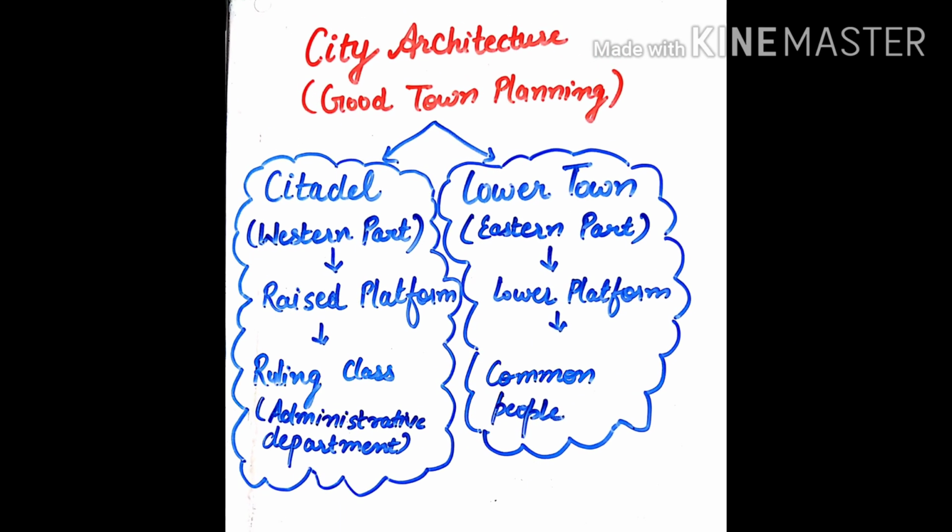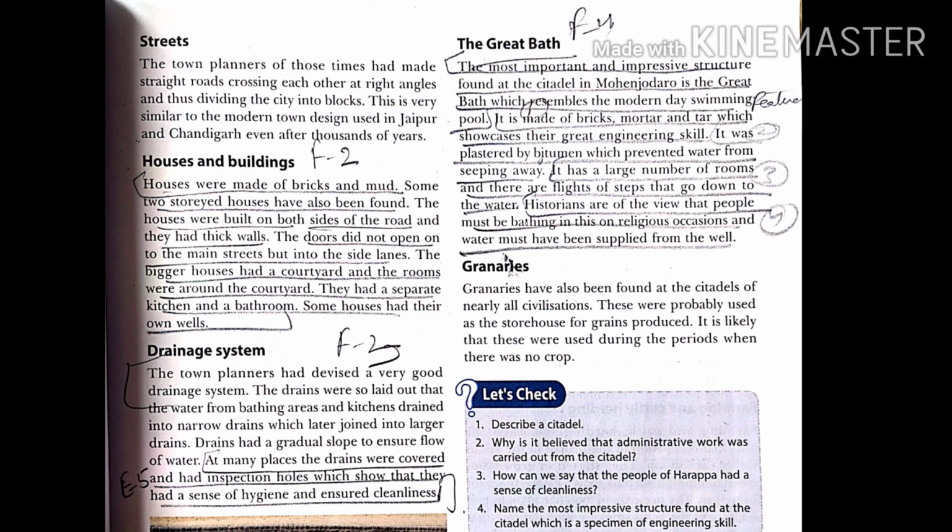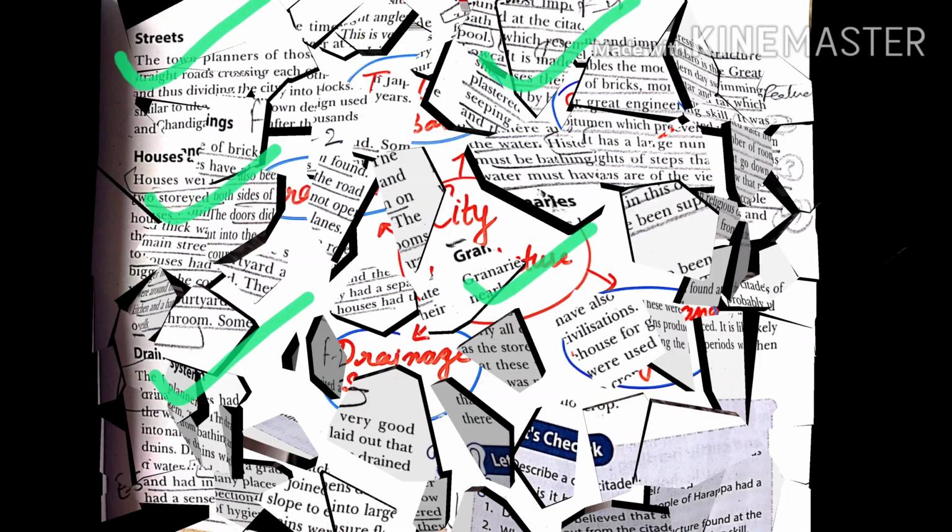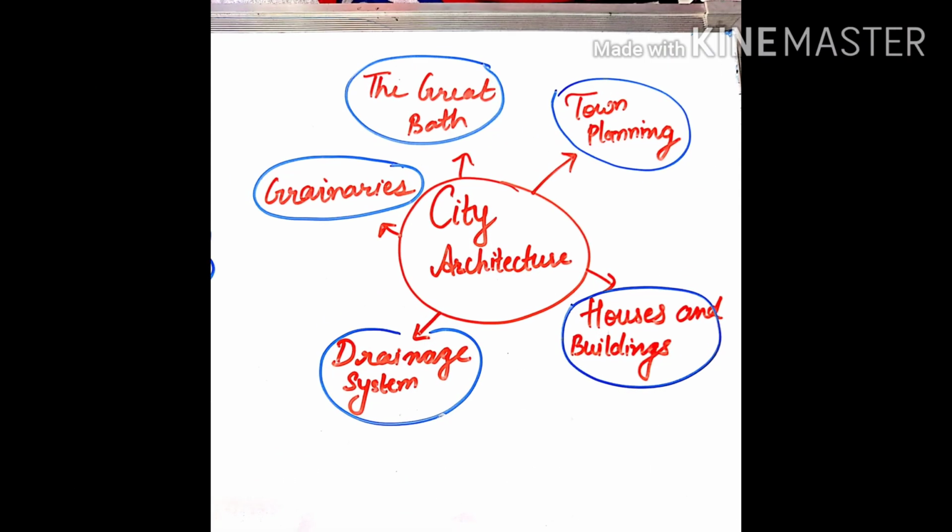See this flowchart. City architecture, good town planning, divided into two parts, citadel and the lower town. Citadel is located in the western part and lower town in the eastern part. Citadel is located on a raised platform and lower town on a lower platform. Ruling class, meaning the administrative department, lived in the citadel area and common people lived in the lower town. Along with this, streets, houses and buildings, drainage system, the Great Bath, and granaries were also part of this architecture.